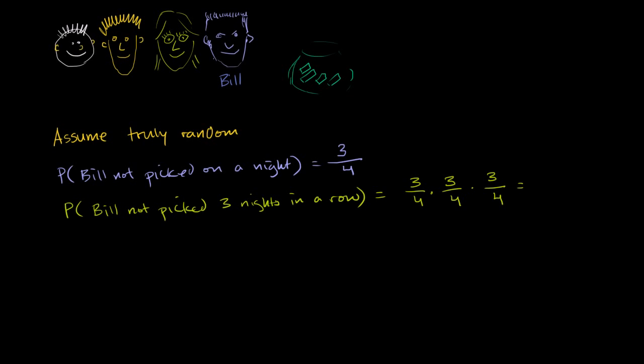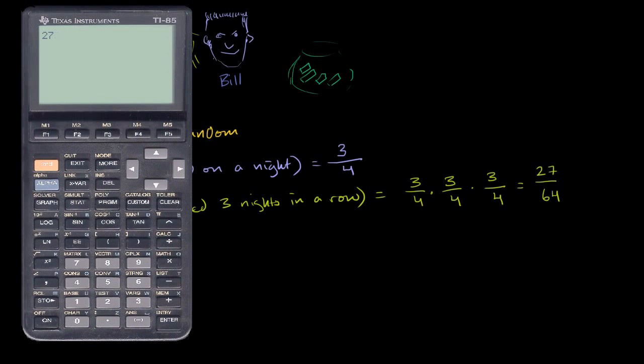So that's going to be 3 to the 3rd power, or 3 times 3 times 3, which is 27, over 4 to the 3rd power. 4 times 4 times 4 is 64. And if we want to express that as a decimal, 27 divided by 64, rounded to the nearest hundredth, is 0.42.